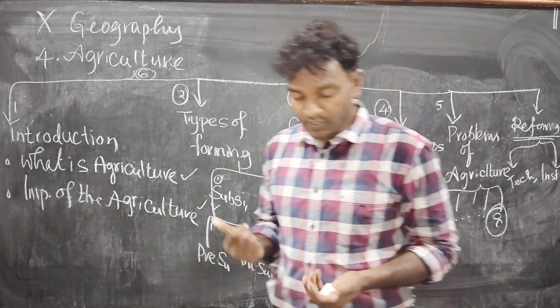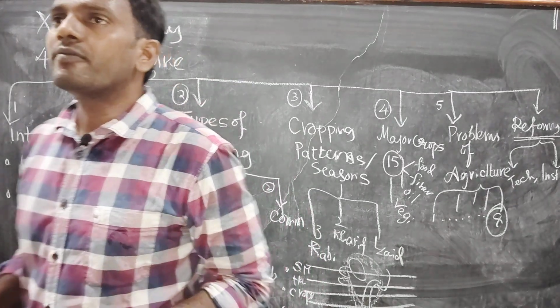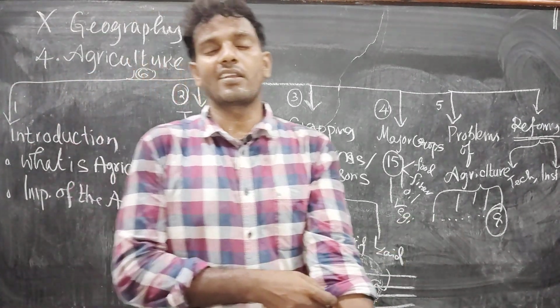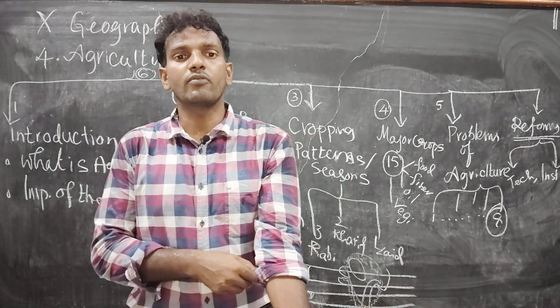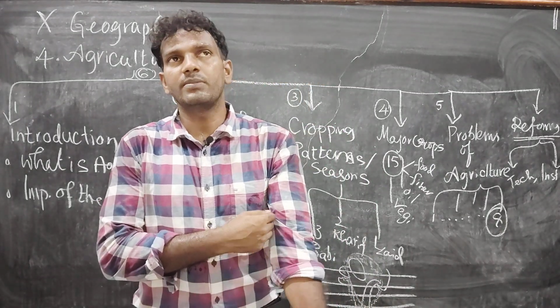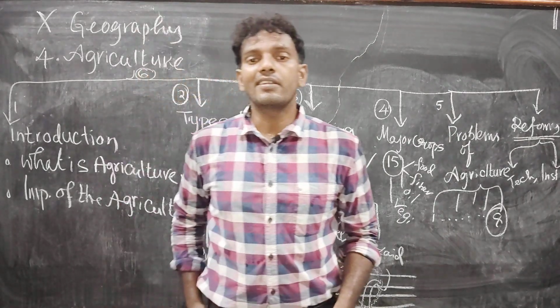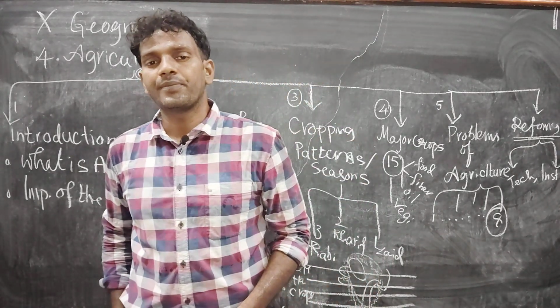Second one, what is the importance of agriculture? What kind of role is it playing in India? India is an agrarian country. Why? Because nearly 60 to 70% of people are engaged in agricultural activity. It is a primary activity.